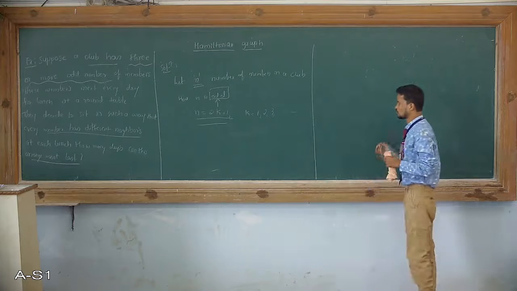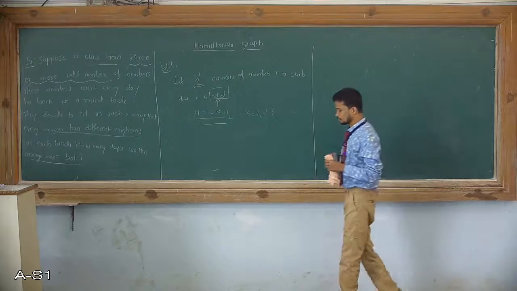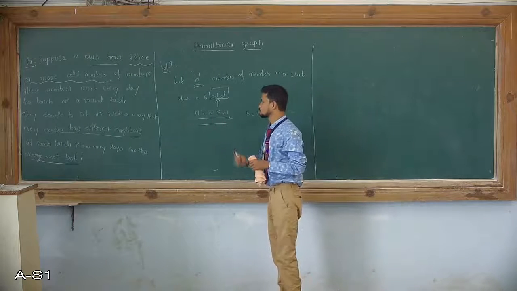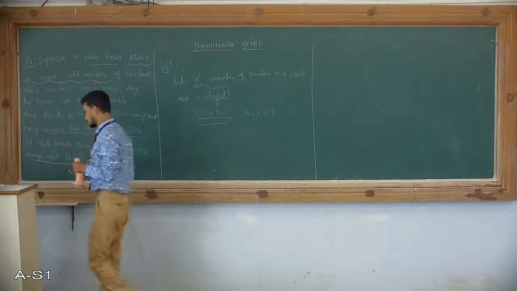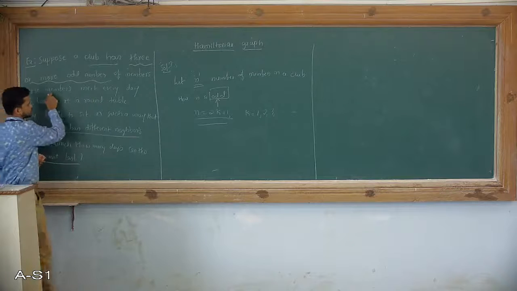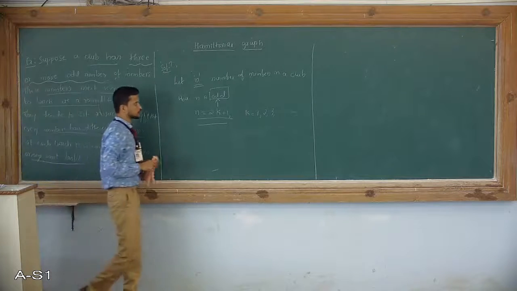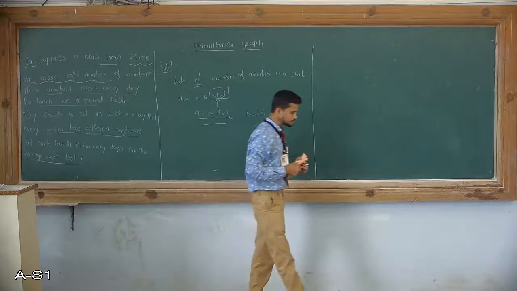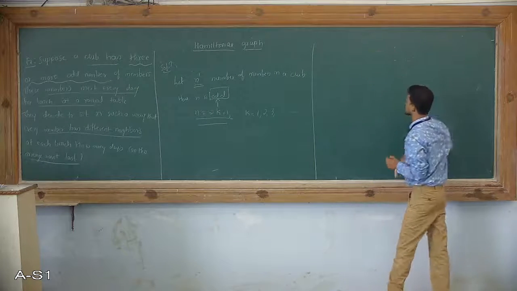Therefore the number of members in the club is n equal to 2k plus 1. Now we see the assumptions of this question. What is the assumption? These members will meet every day for lunch. Suppose I take an example with 3 members.